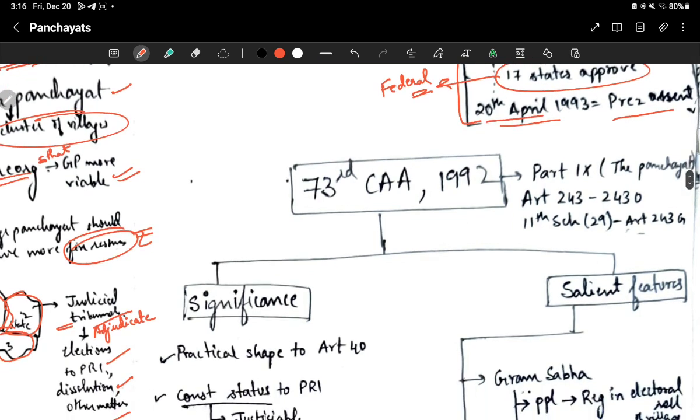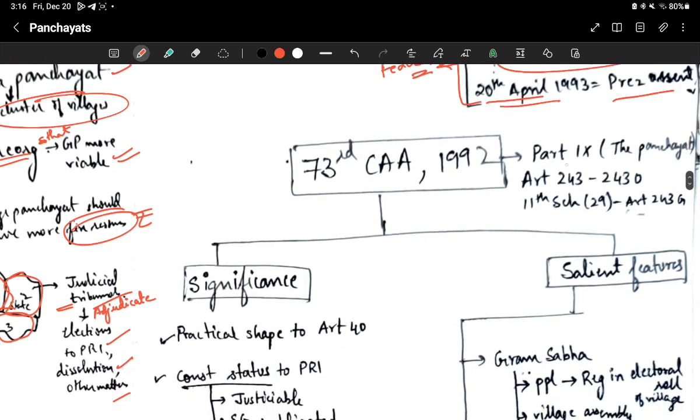Now let's discuss the 73rd Constitutional Amendment Act. It added Part 9 called the Panchayats. In that Part 9, there are Articles 243 to 243O. It also added the 11th Schedule, which contains 29 subjects, and this 11th Schedule is related to Article 243G.